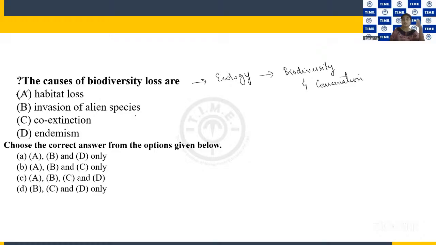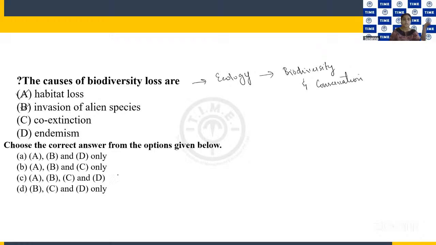Which makes the living of the native animals difficult, where the native animals cannot thrive because of the presence of the alien species. So that can also lead to the extinction of that species, or it can go to the verge of extinction. So that's also a reason for biodiversity loss. So this is also an answer. So A and B is an answer.